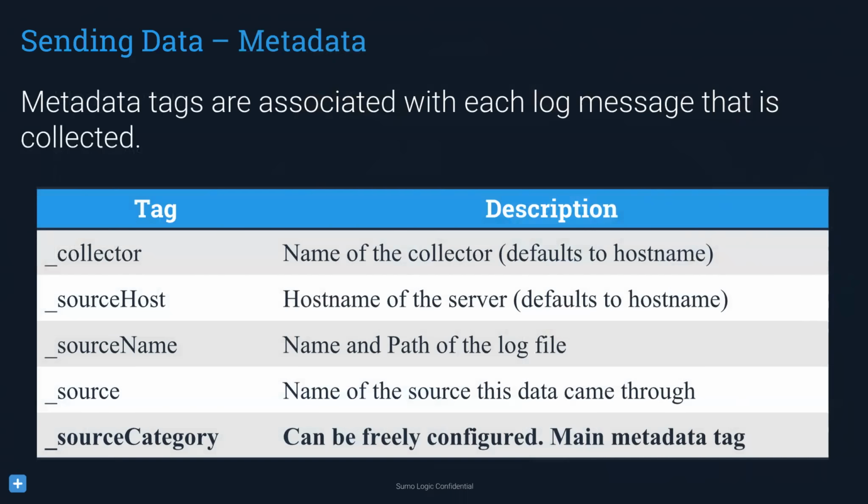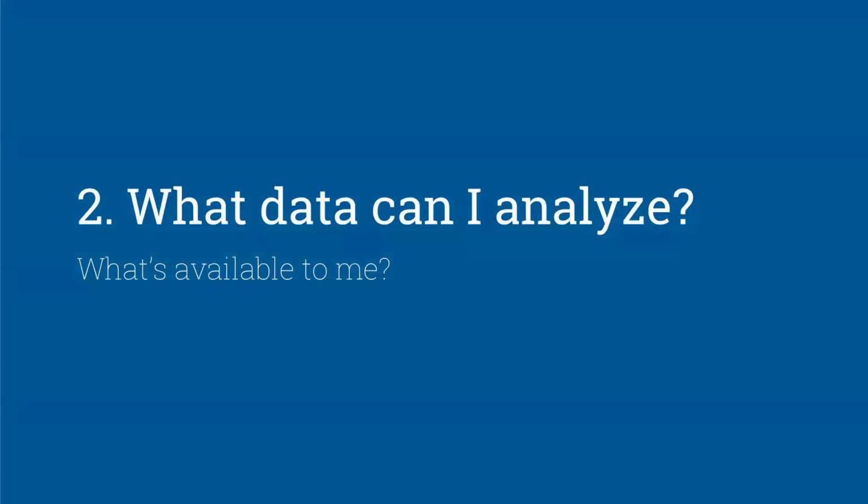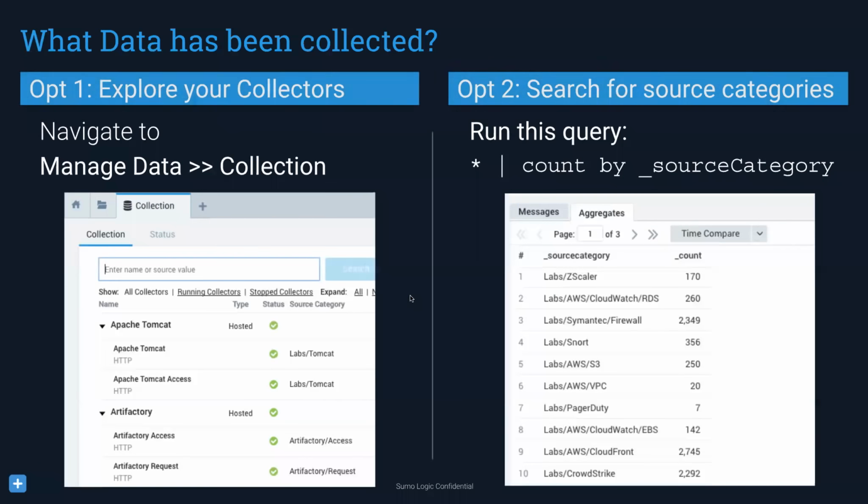So let's go ahead and take a look at what data can I analyze. So you now have access to Sumo Logic, and you want to see what data is out there for you. And so now let's go ahead and dig into there. There's actually going to be 2 ways to do so, and I'll go ahead and demonstrate those right now. The first one is going to be exploring your collectors. And so let me show you in-app what that looks like.